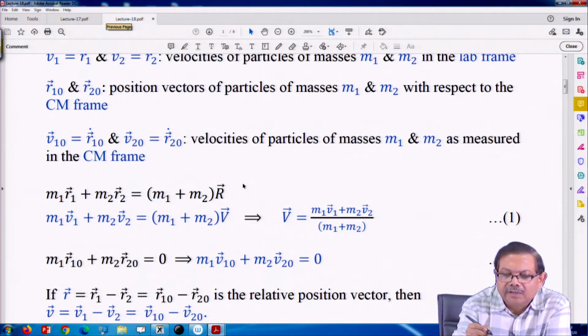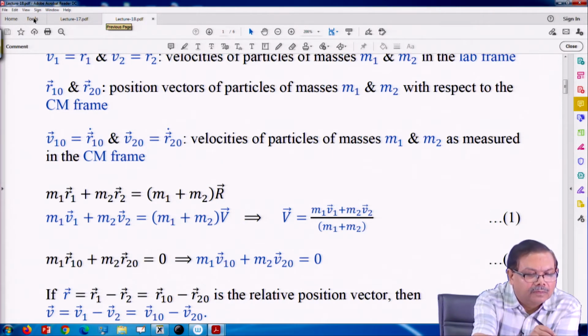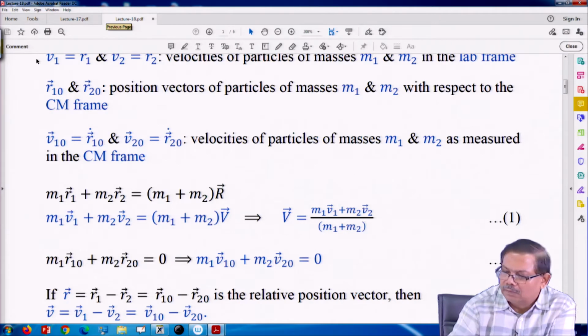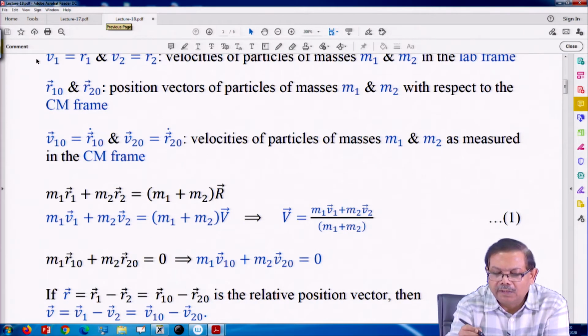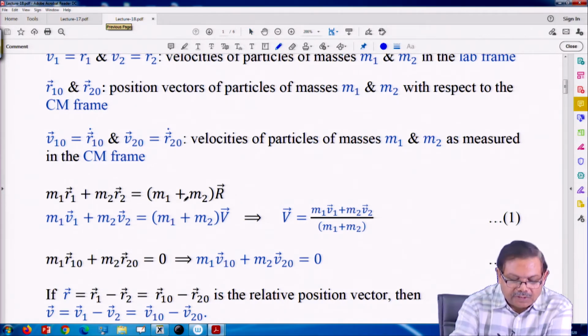If I take the derivative of the first equation, then r1 dot will give me v1, r2 dot will give me v2.